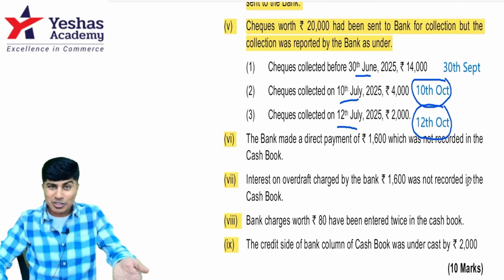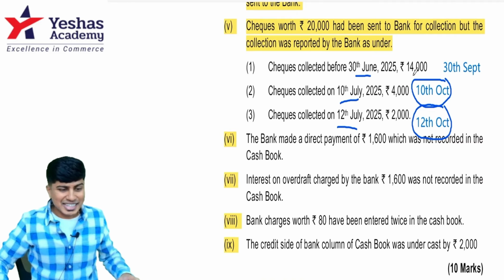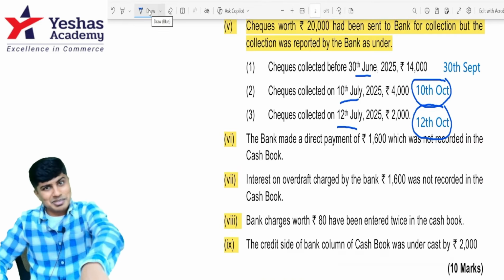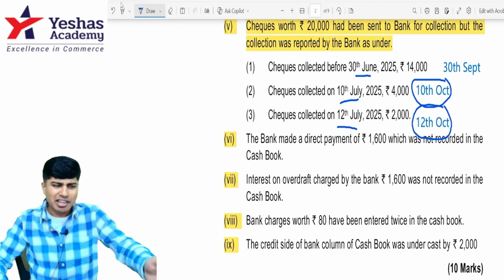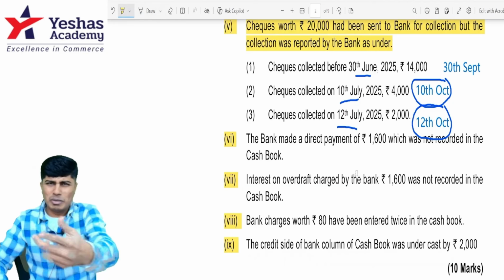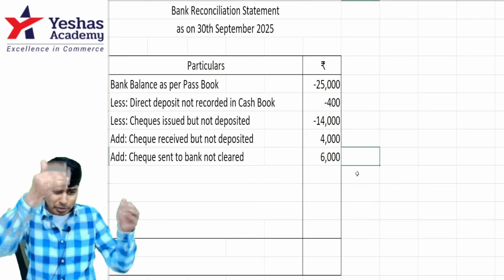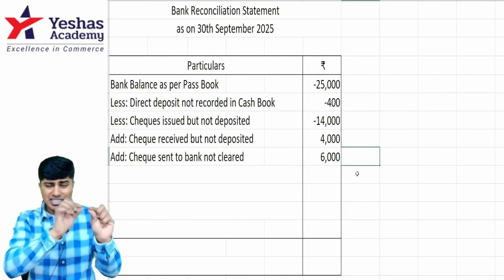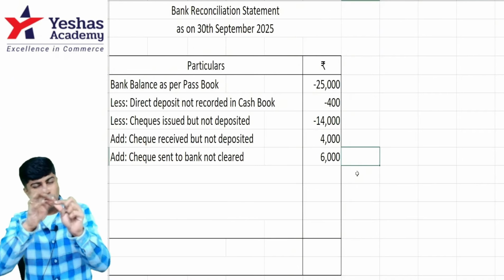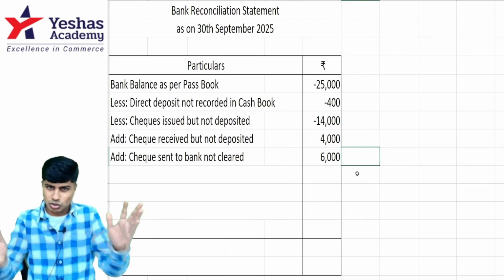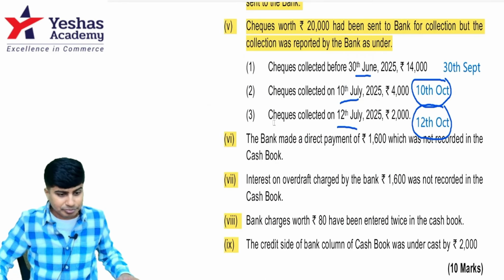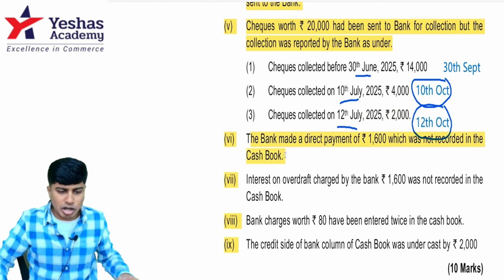Let's not leave this question incomplete in between. Let me finish this. Next, I've made the assumption and then I've covered the adjustment. In fact, you can do no plus, no minus. If a similar question comes in the exam, don't do plus, don't do minus. Below the BRS, write one statement saying that the check is issued and cleared, sorry, deposited and cleared before 30th September, needs no adjustment. Then the bank made direct payment of 1,600 which has not been recorded in the cash book.